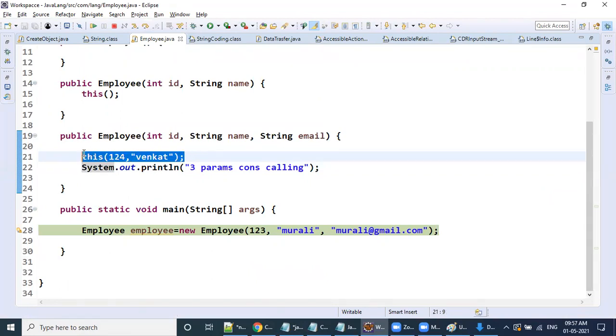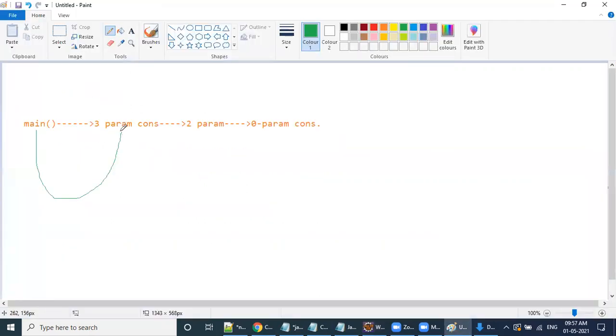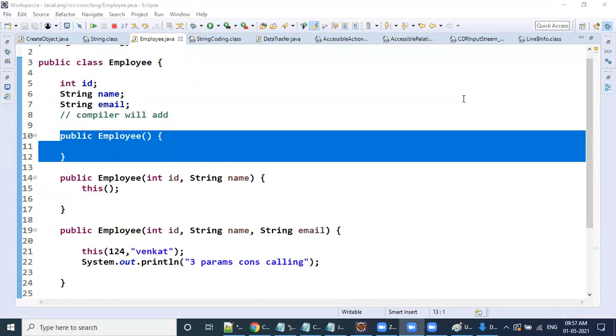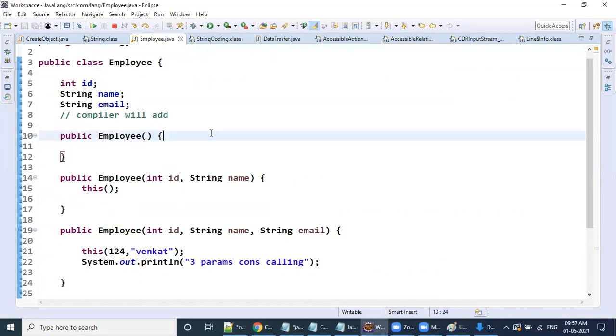When you see this of, it will invoke the current class two param constructor. From three param we are invoking two param. From two param, again this means it will go to zero param.